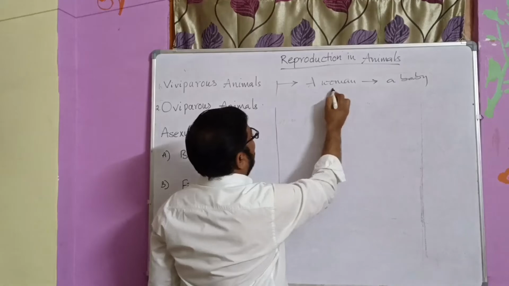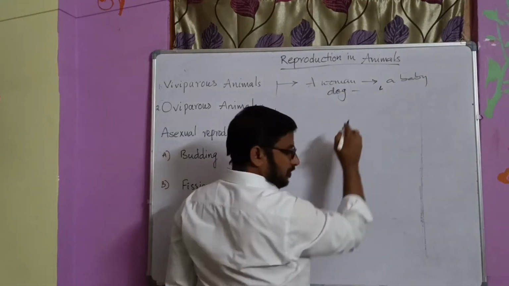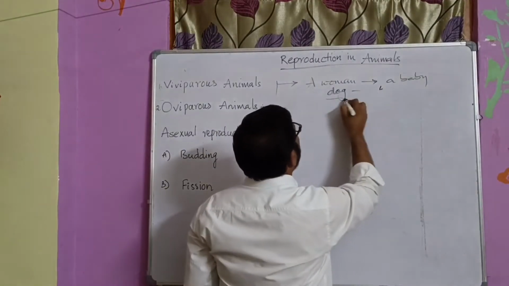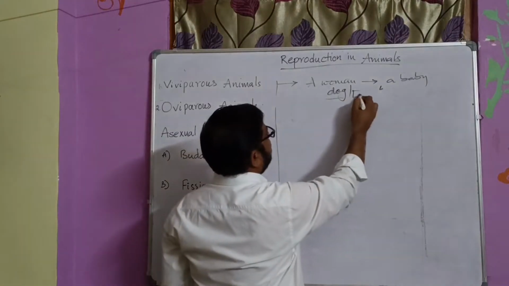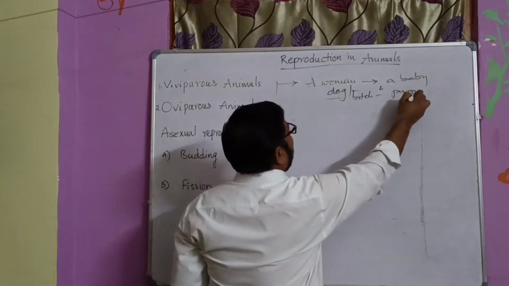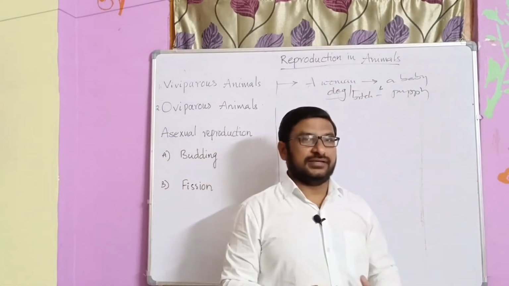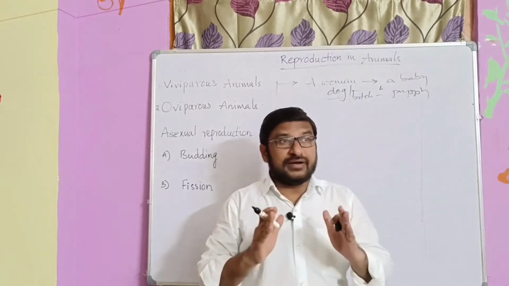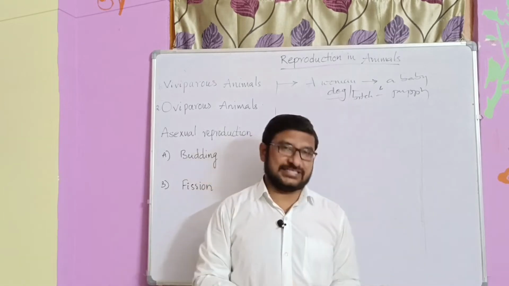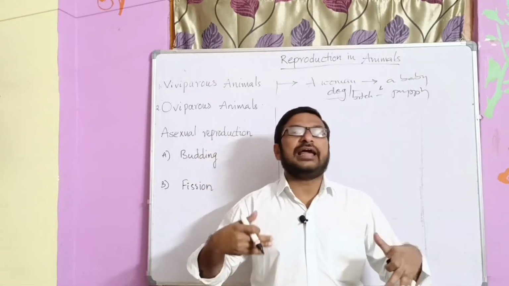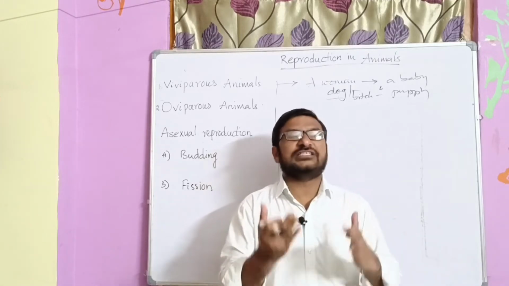A bitch, that is a female dog, produces a puppy, a small kid. So it gives its young ones directly. They do not lay eggs outside. They can generate or produce their young ones directly.